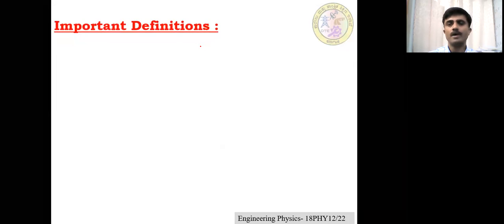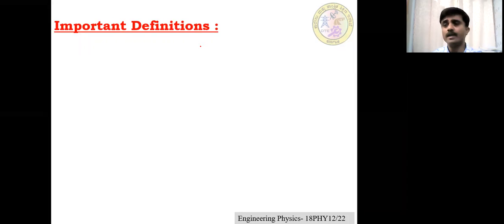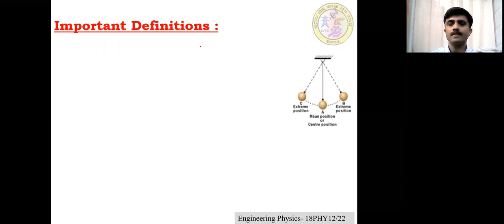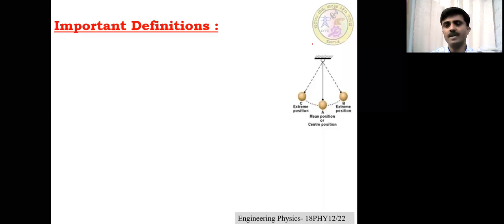Now, dear students, in order to understand the details of oscillatory motion, we have to understand some basic definitions related to oscillatory motion. These definitions are very, very important in understanding the concept of oscillations and waves. Now let's define the definitions one by one. Assume this is one of the oscillating bodies, for example, a simple pendulum bob.